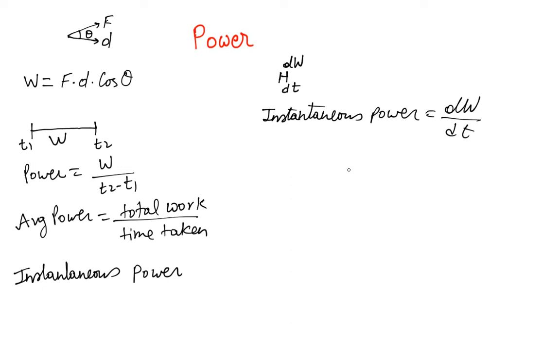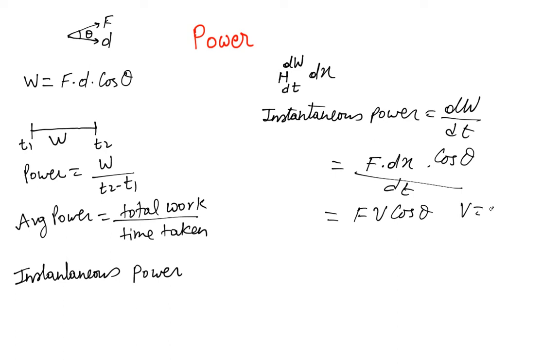Okay, let's see how we write dW. Well, dW is nothing but, let's say we moved a small distance dx in the process. So dW is going to be F times dx, because force is constant throughout this interval, times cos theta, divided by dt. And if you look closely, this is nothing but Fv cos theta, where v is dx over dt. What is dx over dt? The velocity, the small change in distance divided by small change in time.